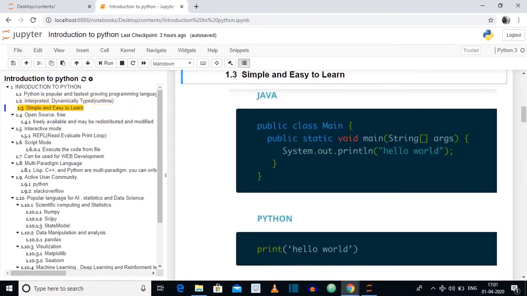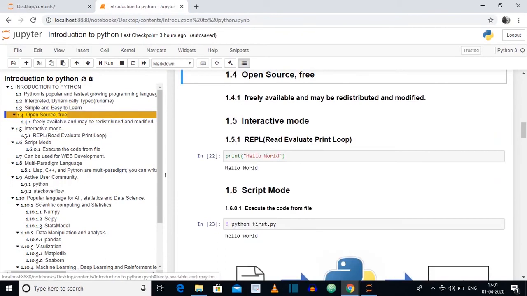Python is simple and easy to learn. Here we have an example of printing a line on a user screen. If you do it in Java, we require 5 lines of code. If you do it in Python, you require a single line of code, which is simple and easy to implement in Python. Python is open source and free. You can use the language, tweak the language, modify the parameters, and create a redistributable.